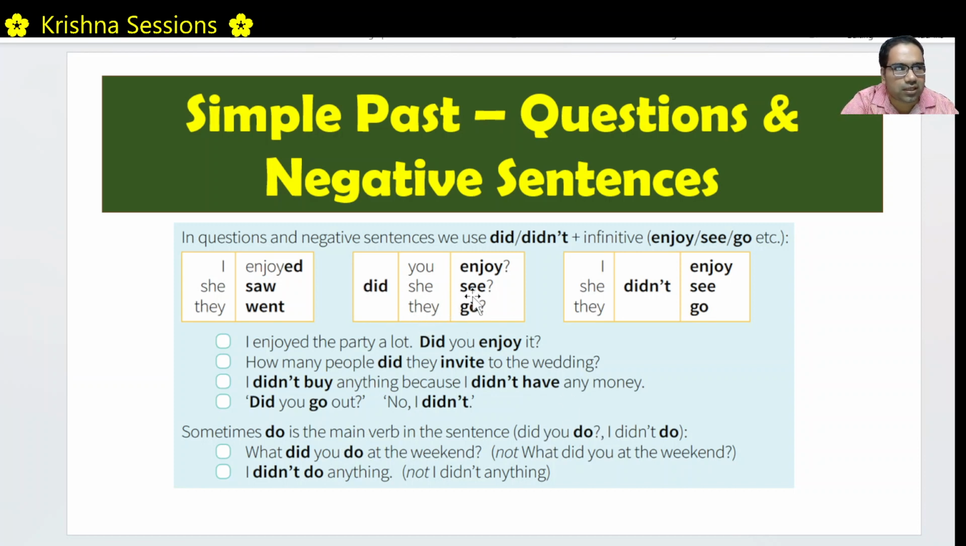So don't think that because we use did once or a form of do once, we should not use it again. No, we can use it twice. I did not do anything. Please see the second do as a different verb and put it in the infinitive form. I did not do anything. Okay, you should not skip it.